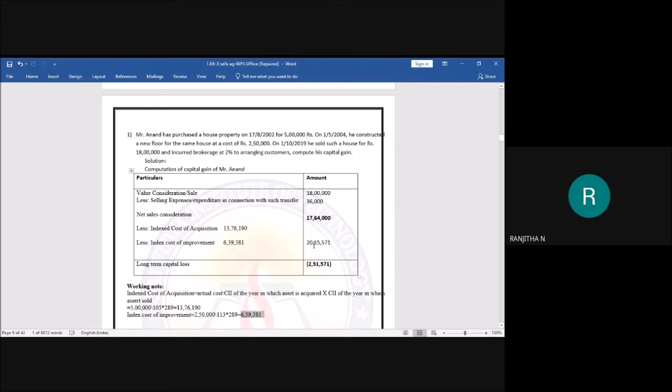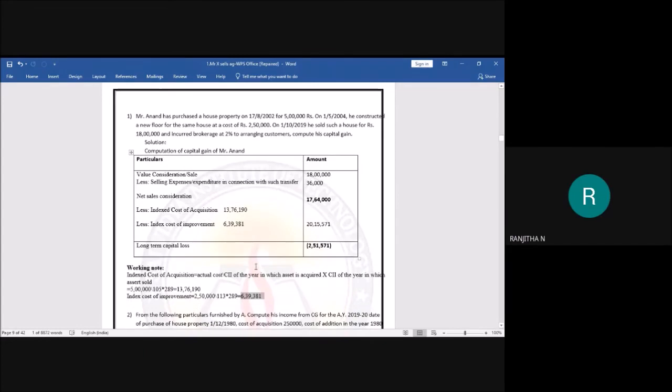From net sale consideration, deduct the expenses. After deducting the expenses, you are going to get a negative balance here. As you are getting a negative balance, there is no question of tax; you are not supposed to pay any tax to the government. Here there is no capital gain. You have incurred a long-term capital loss.